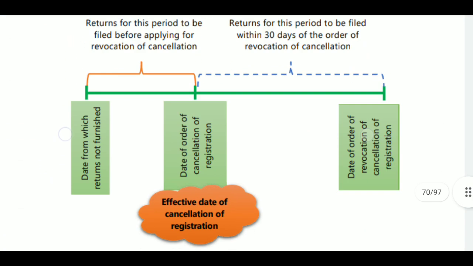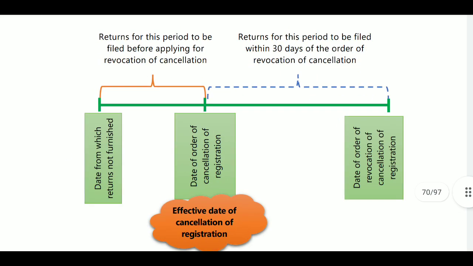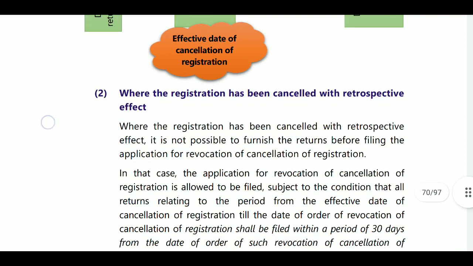Here, what is the date of effective cancellation of registration? From the date for which returns are not furnished. Returns for this period are to be filed before applying for revocation of cancellation, or the date of order of cancellation of registration. Or returns for this period are to be filed within 30 days of the order of revocation of cancellation. Then the date of order of revocation of cancellation of registration will be the effective date of registration.